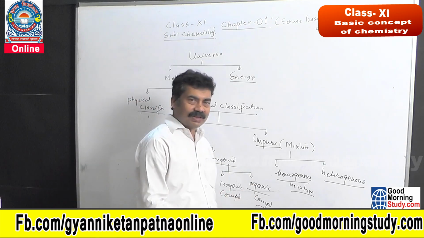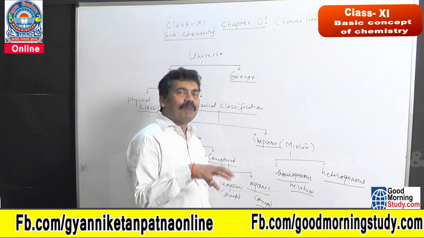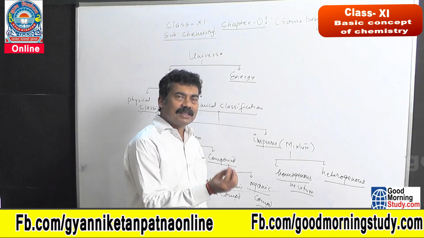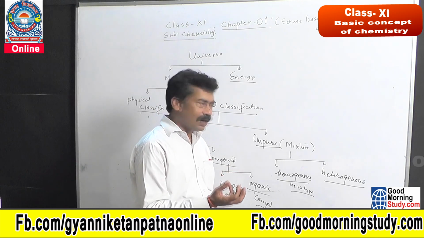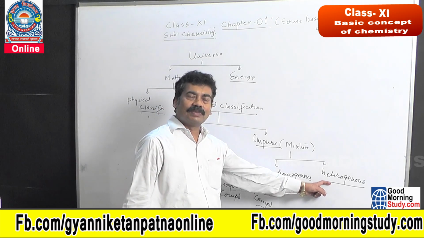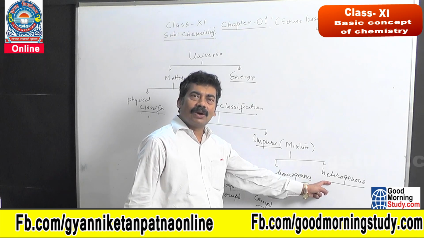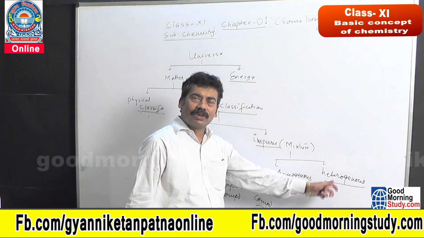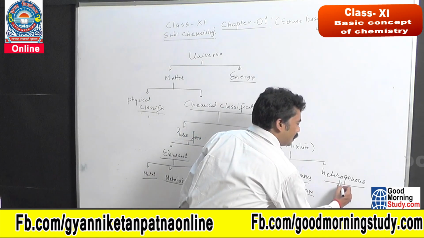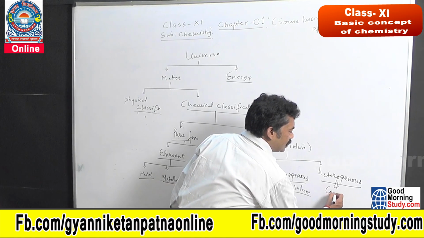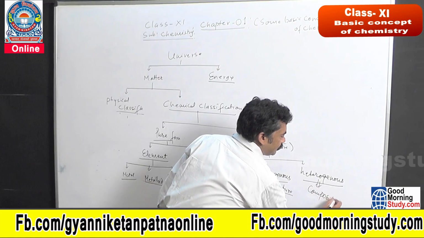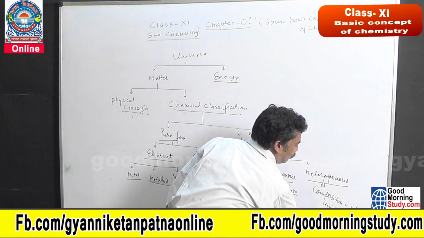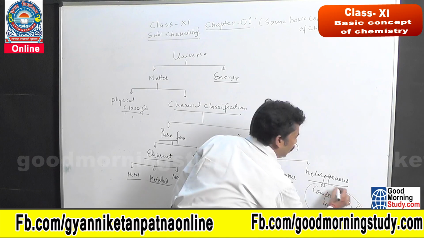Heterogeneous mixture: now take a glass of water and add some mud or sand into it. You will find sand is present more at the bottom of the glass. So this is called a heterogeneous mixture. That means the composition of its components is not uniform throughout the mixture. Composition is not uniform everywhere, so they are called heterogeneous.